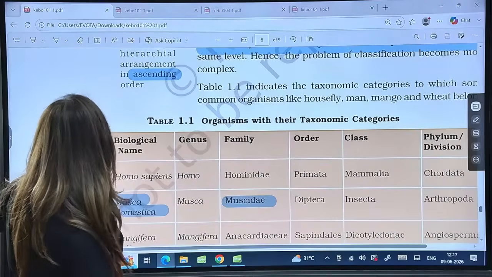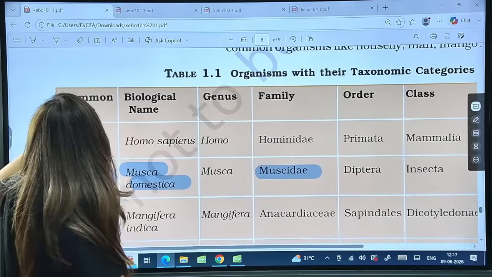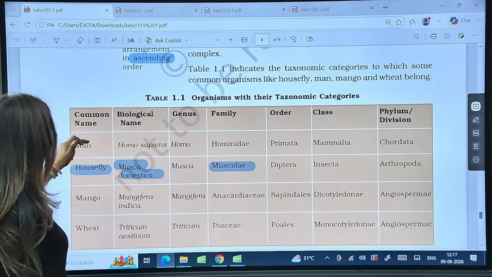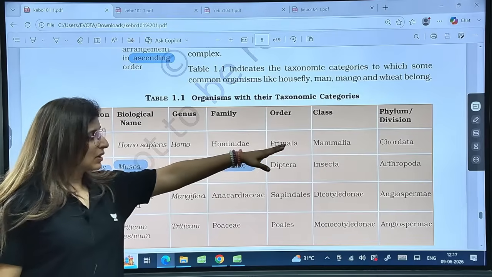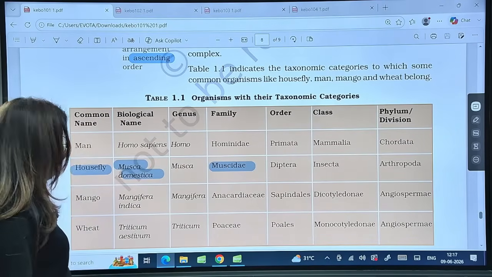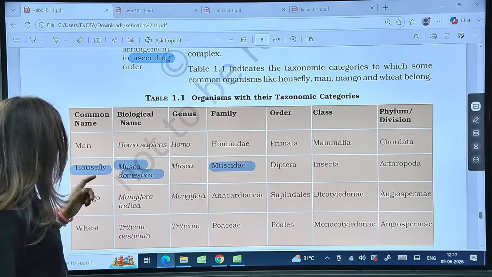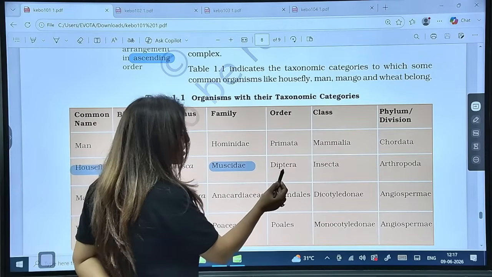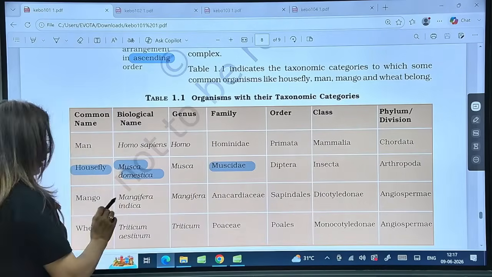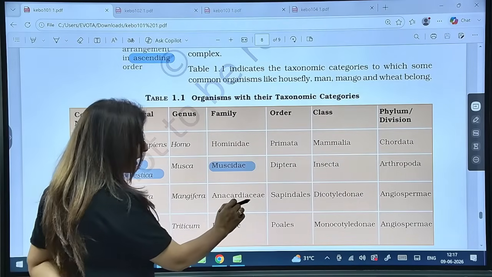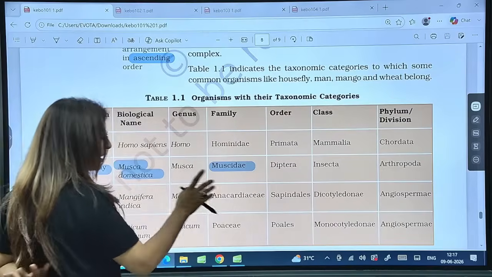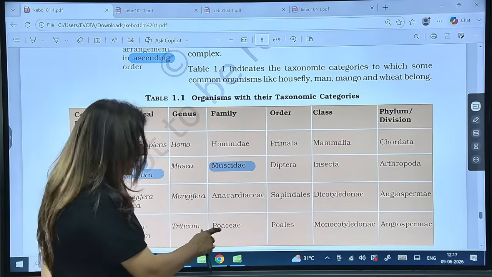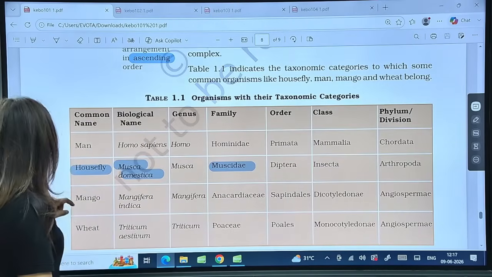Now coming on to this table, NCERT loves this table. Okay, NTA loves this table. See here: man, Homo sapiens, Hominidae, Primata, Mammalia and Chordata. Recurrently we have got questions on housefly. The name is Musca domestica and the family is Muscidae. Order is Diptera, Insecta and Arthropoda. Mango, Mangifera indica, Anacardiaceae, Sapindales, Dicotyledonae and Angiospermae. Triticum aestivum, Poaceae, also known as Gramineae, Poales, Monocotyledonae and Angiospermae.